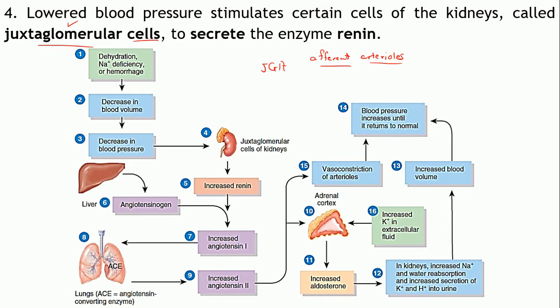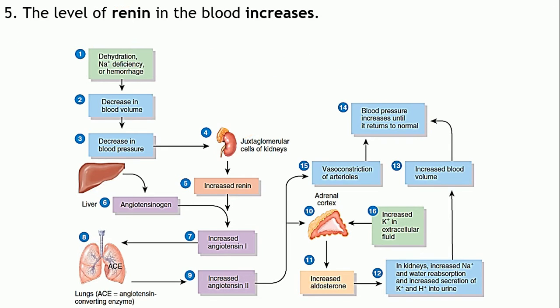These cells can sense changes in blood pressure, so as a result of lowered blood pressure they will secrete the enzyme renin. Renin is released from the juxtaglomerular cells in the kidneys.